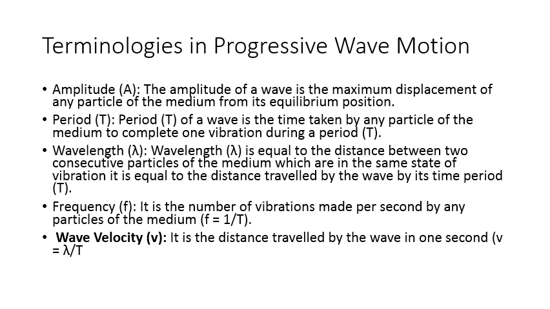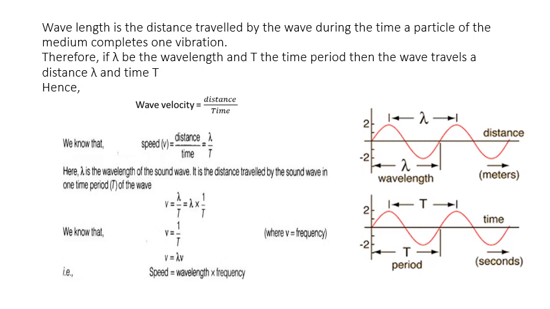So these are the important terms we use in wave motion. What is wavelength? Wavelength is the distance traveled by the wave during the time a particle of the medium completes one vibration.